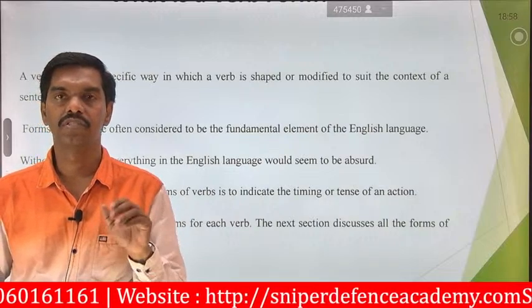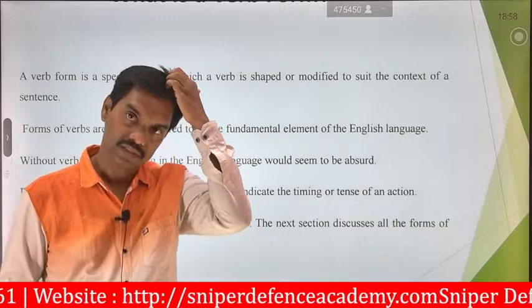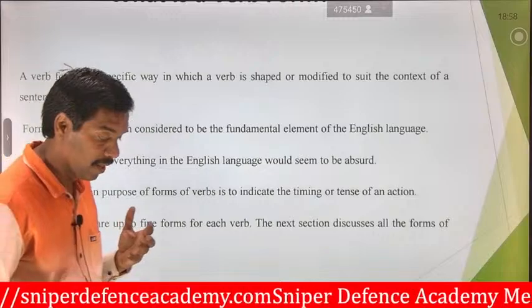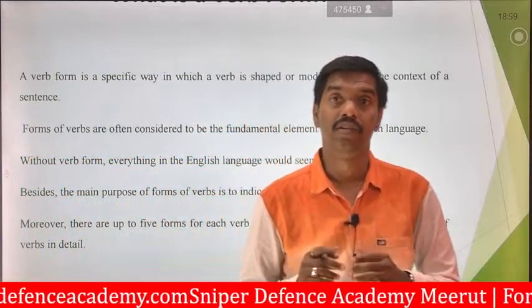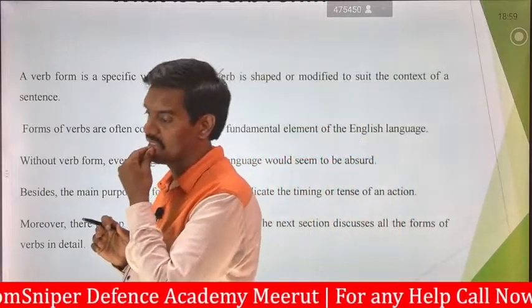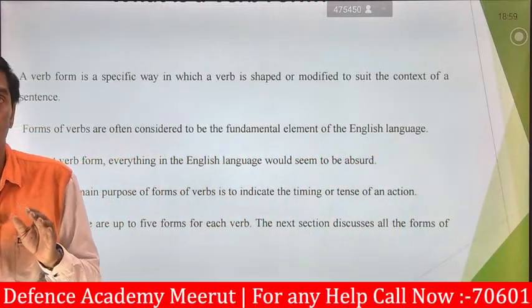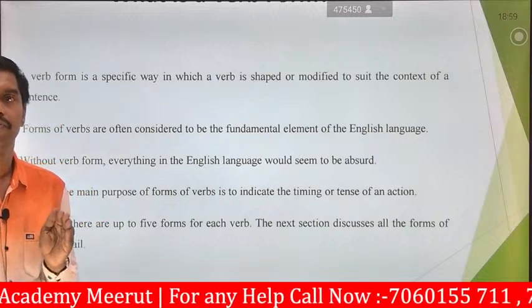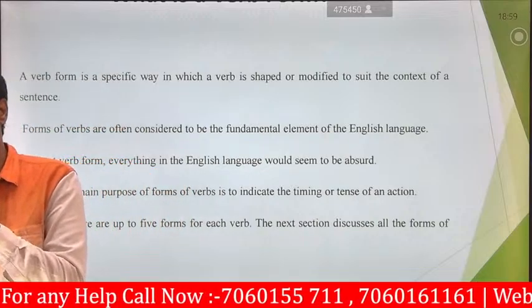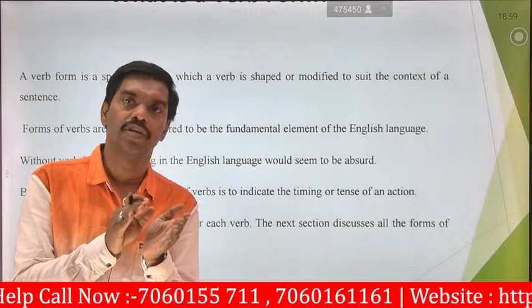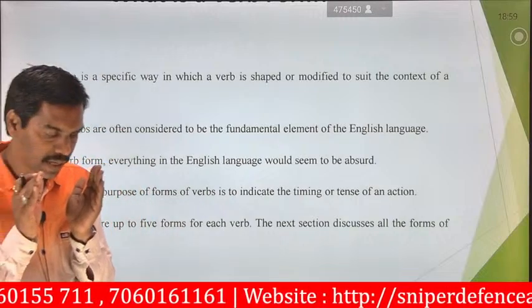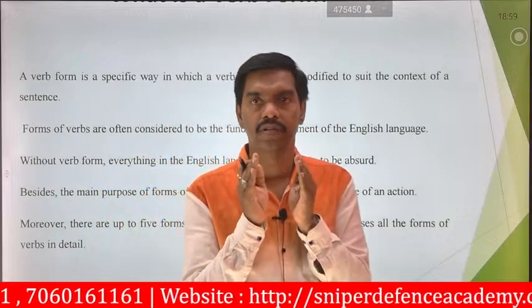So we are going to see them one by one in the next section, in detail. What are the types of verbs available? Once again, what is a verb form? A verb, which is placed in between the subject and the object, is said to be a verb form, and it will always have a particular direction or particular way.